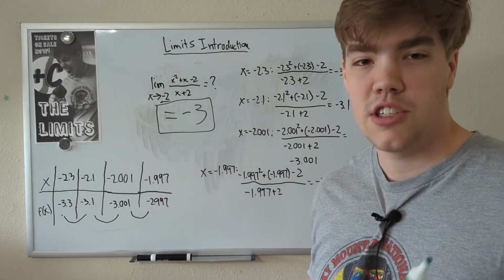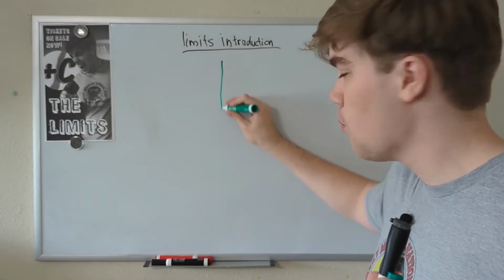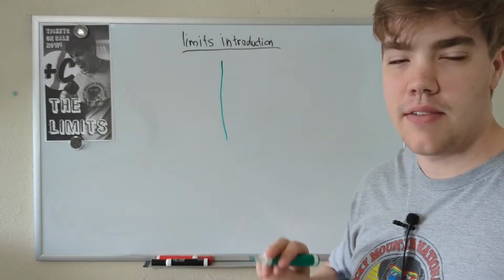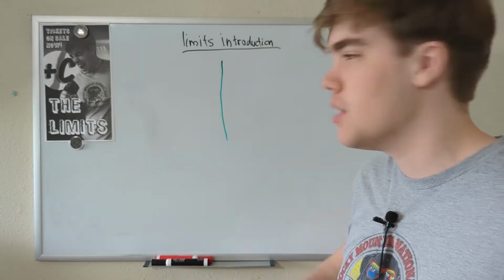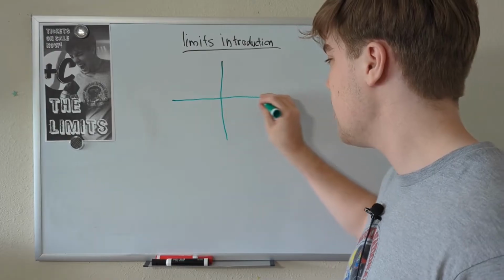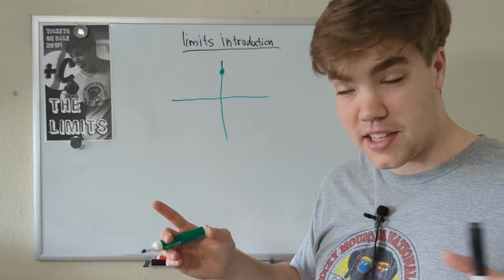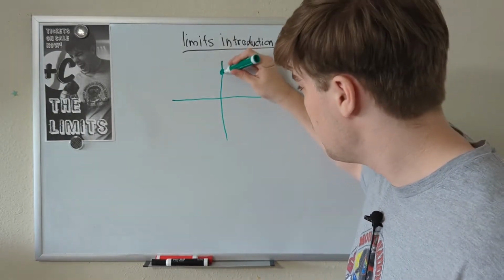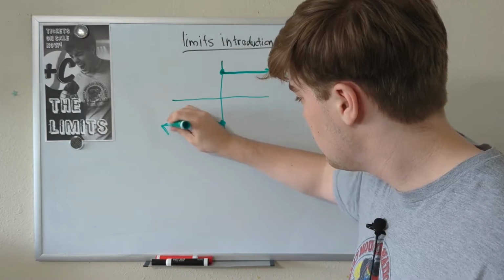Before we end this video, I want to show you one more thing with limits. What we're going to do is look at a limit, and we're not even going to have a function. We're not going to have an f of x equals x squared or anything like that. We're only going to have a graph, and we're going to solve that limit. So this graph is a piecewise function. Remember, a piecewise function is two functions kind of smushed together. So in this example, we have this, and we have this.